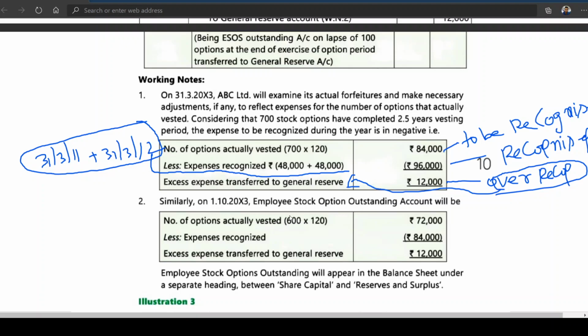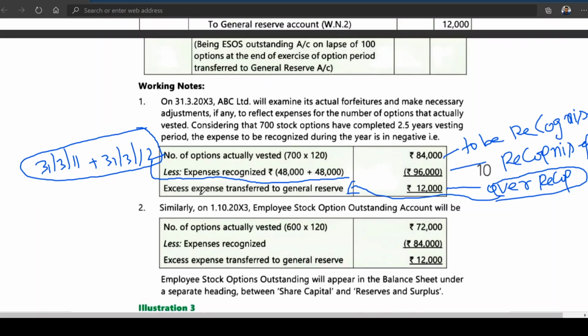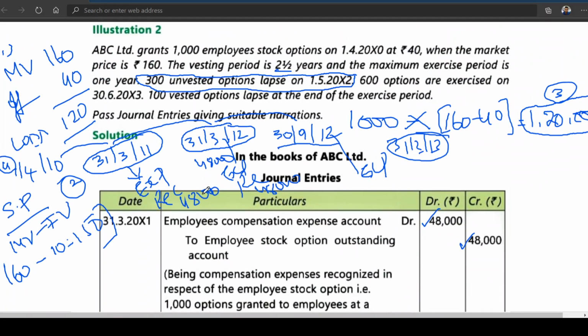Similarly, on 1st October 2013, what is 1st October 2013? I already told you, it is the difference between 30th September and 1st October.